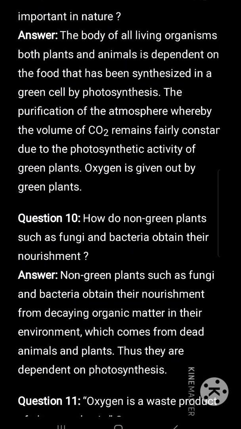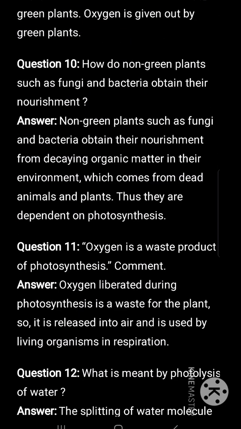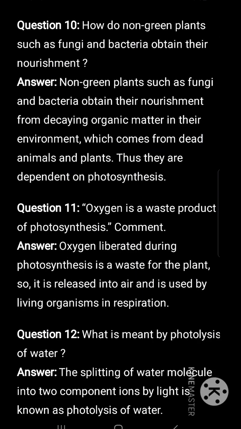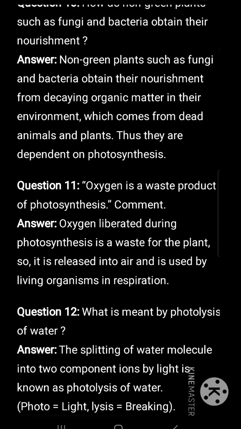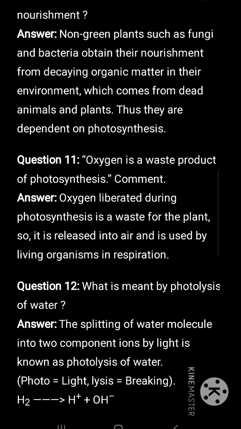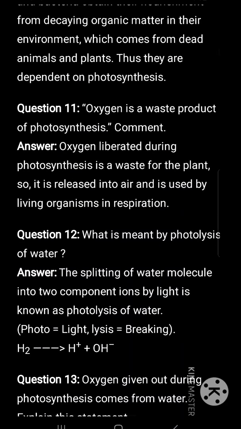Oxygen is given out by green plants. How do non-green plants such as fungi and bacteria obtain their nourishment? Non-green plants such as fungi and bacteria obtain their nourishment from decaying organic matter in their environment, which comes from dead animals and plants. Thus, they are dependent on photosynthesis.